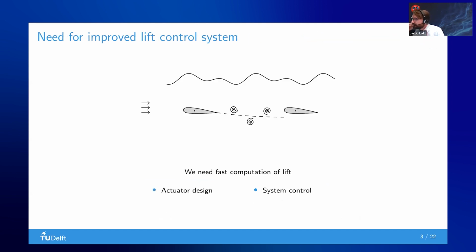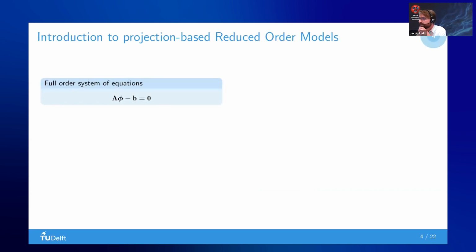So this is basically a schematic representation of one of the ships. But these ships have several problems. One of those is we need improved stability because we are going this fast. We have to make sure that we have the right lift at the right foils. And we have to improve the actuators, so basically the system that makes sure that we have enough lift at certain hydrofoils. So we basically need fast computation of lifts of these systems. And we want to do this with projection-based reduced order models.